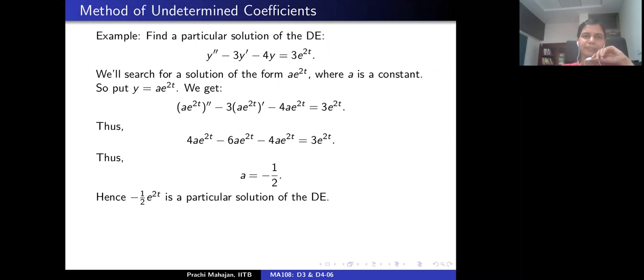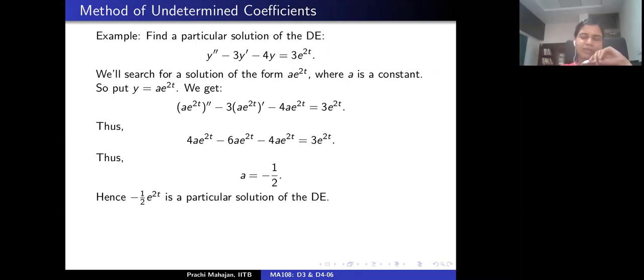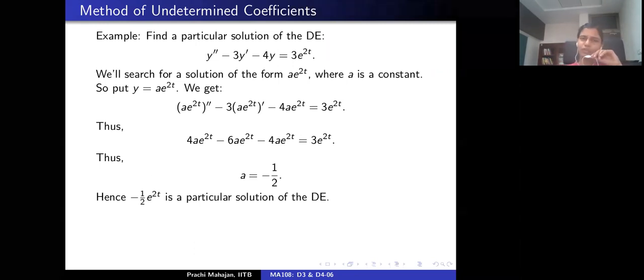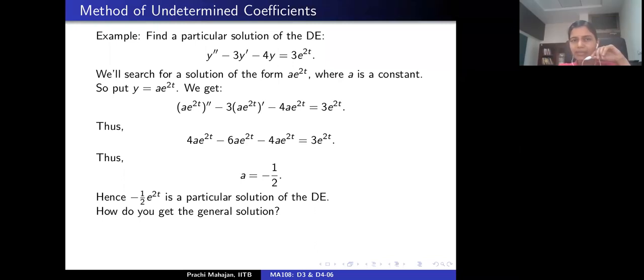Correct? The other solution we'll find through the homogeneous equation. One can write down the general solution of the non-homogeneous differential equation, but at least in this example we are just doing the particular solution. But sure, one can write down the general solution also. But can we find others also, like e raised to something, or will this be the only one? Will this be the only one?